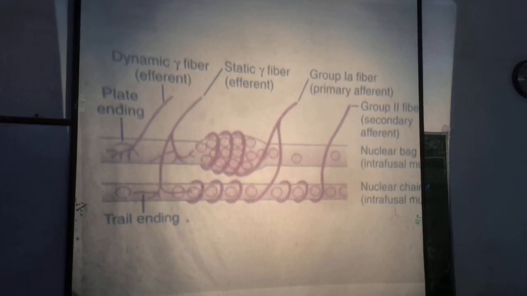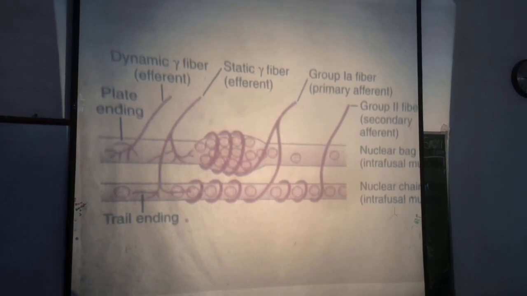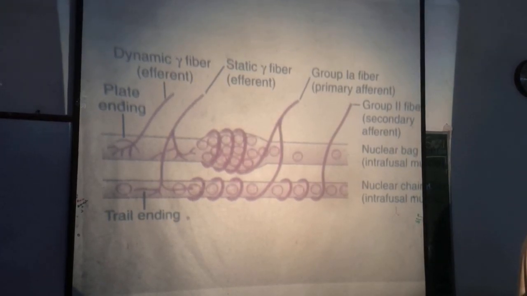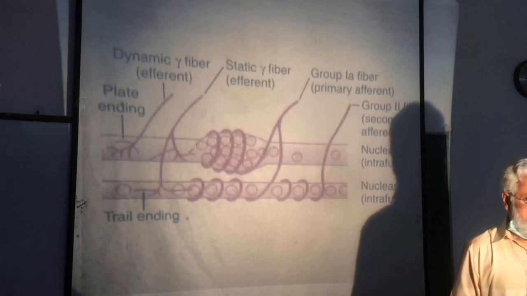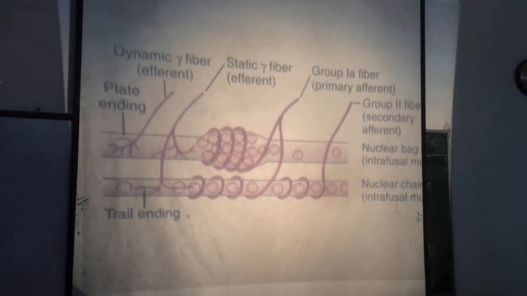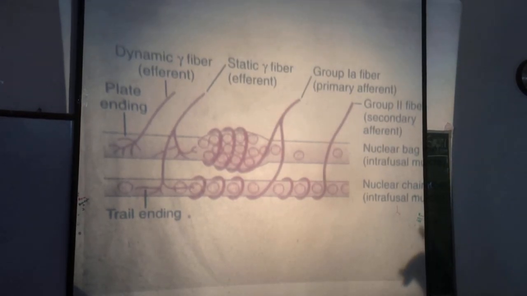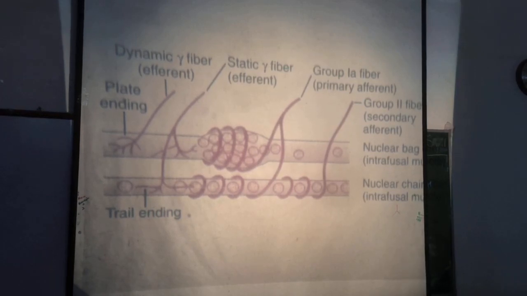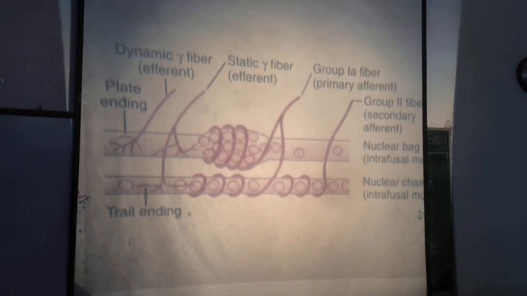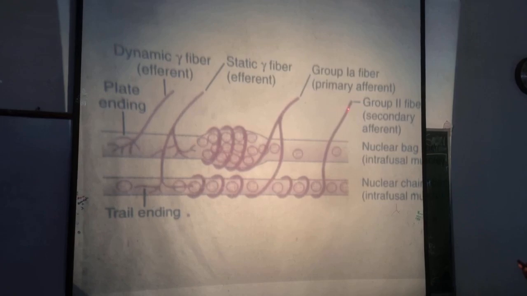Now about the sensory innervation of intrafusal fibers. Two types of nerve endings innervate intrafusal fibers: primary and secondary nerve endings.